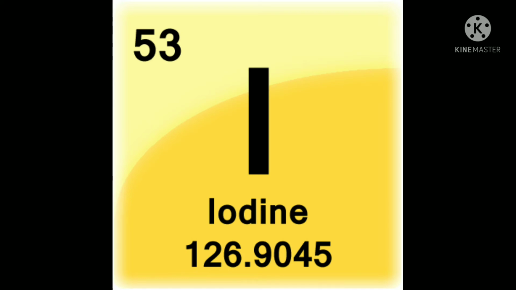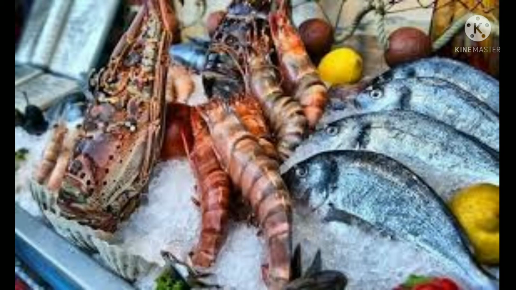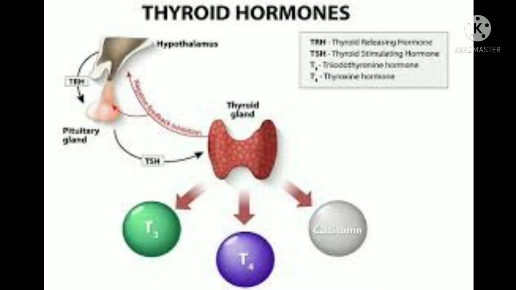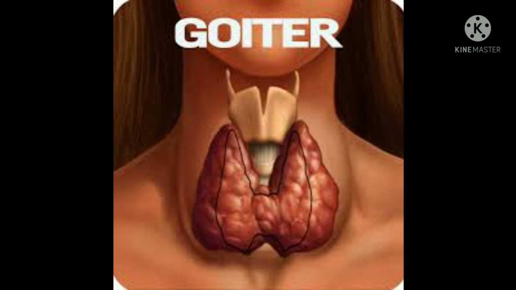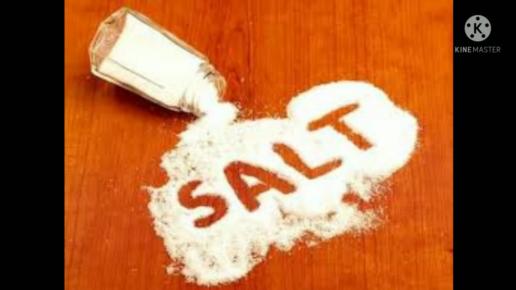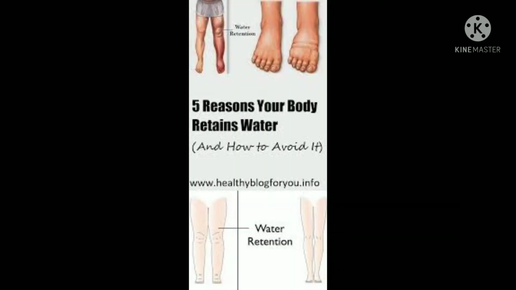Another mineral, iodine. It is denoted capital I. The source of iodine: seafoods, iodized salt, etc. The importance of iodine: secretion of thyroid hormone; deficiency causes goiter disease. Another important mineral is sodium. It is denoted by Na. The source is common salt. Importance of sodium: retain water needed for the body.